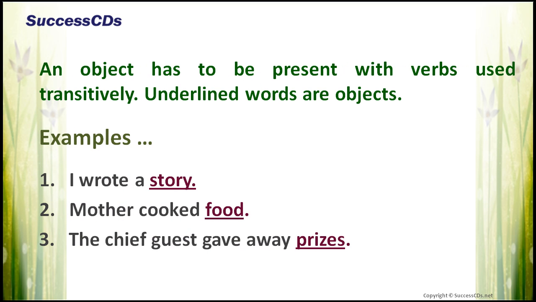An object has to be present with verbs used transitively. You can see from the examples below, all the underlined words here are objects. Look at these examples. I wrote a story. A story here is an object. Mother cooked food. Food is an object. The chief guest gave away prizes. Prizes here is the object in this sentence.